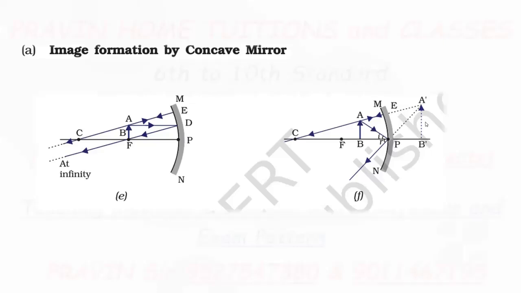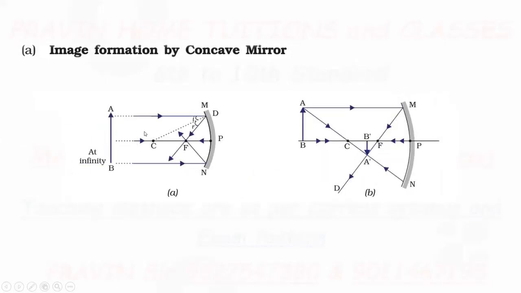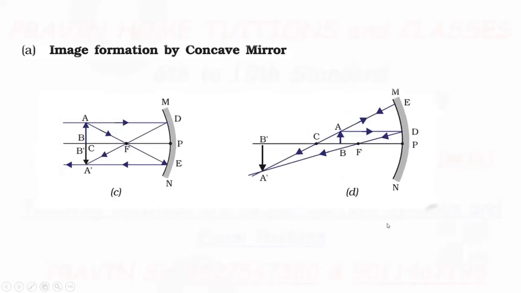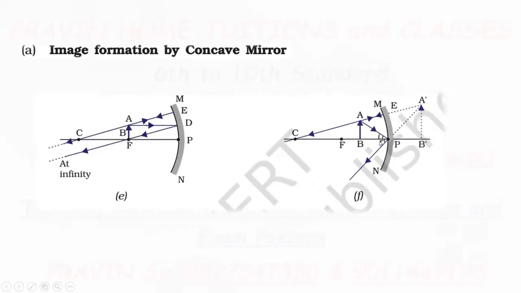Have you observed anything here in these 6 cases? When the image is formed on the reflecting surface side, it is real and inverted. And when the image is formed on the non-reflecting surface side, this image is virtual and erect.